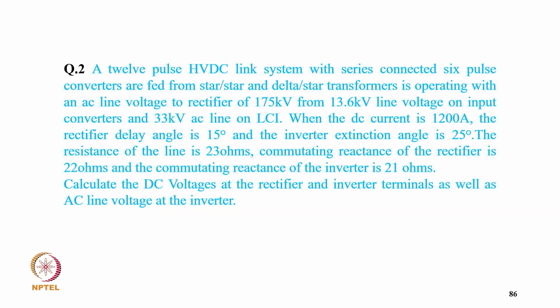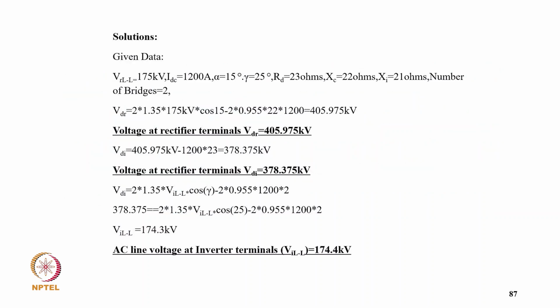Now coming to example 2, a 12 pulse HVDC link system with series connected 6 pulse converters are fed from star and star delta transformer, operating with an AC line voltage to rectifier 175 kV from 13.6 kV line voltage on input converters and 33 kV AC line on LCI. So when DC current is 1200 ampere, the rectifier delay angle is 15 degree and the inverter extension angle is 25 degree, and the resistance of line is 23 ohm. The commutating reactance of rectifier is 22 ohm and the commutating reactance of inverter is 21 ohm. To calculate the DC voltage at the rectifier inverter terminal as well as AC line voltage at the inverter.